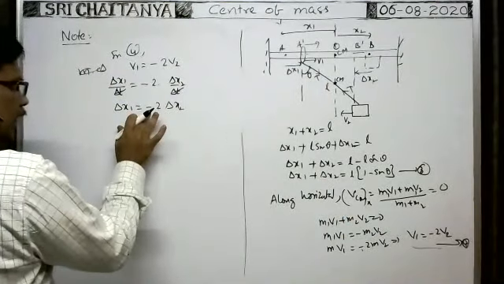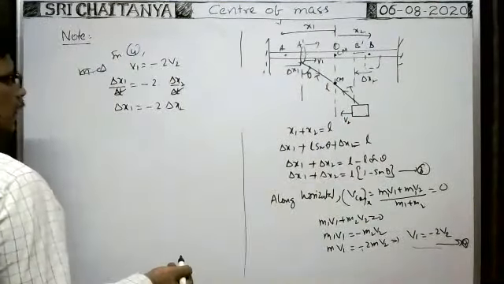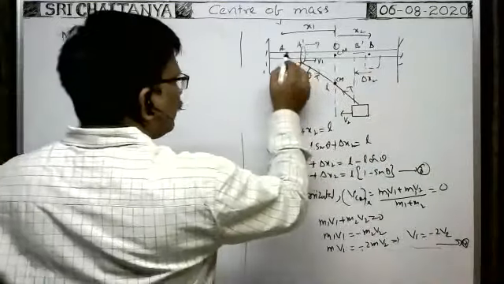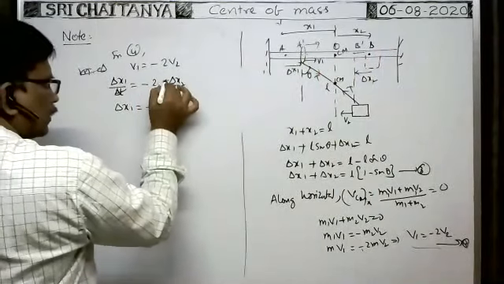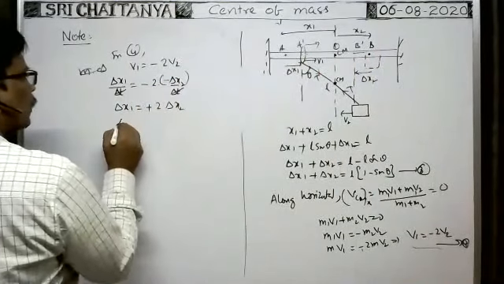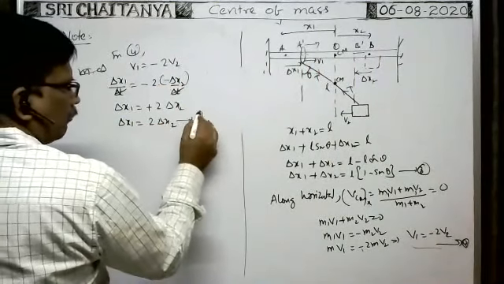Here the minus sign represents only that this will move in the backward or opposite direction. So when delta x1 is taken this way, delta x2 is in the opposite direction, so we put the minus sign, then it becomes plus. So the relation between delta x1 and delta x2 is this one. This is equation 5.